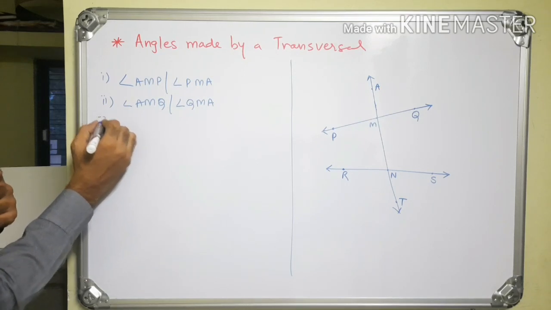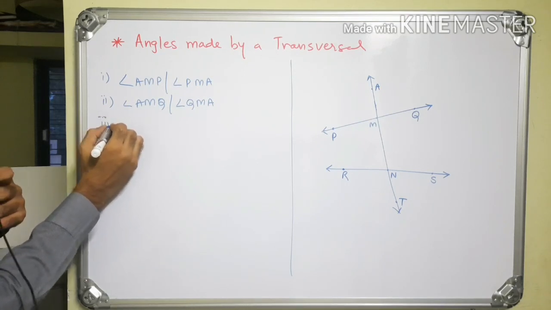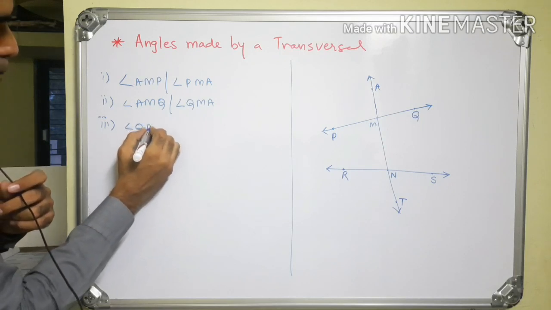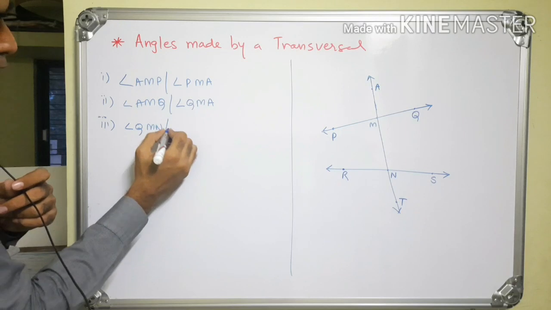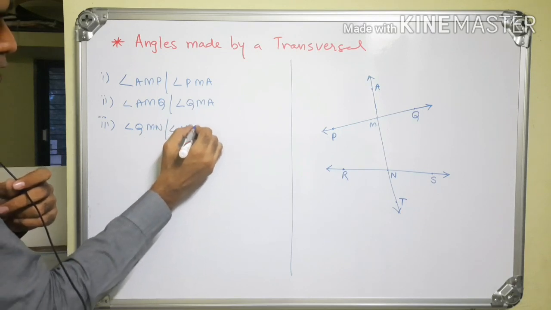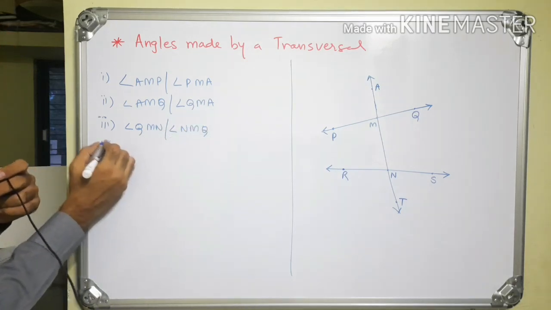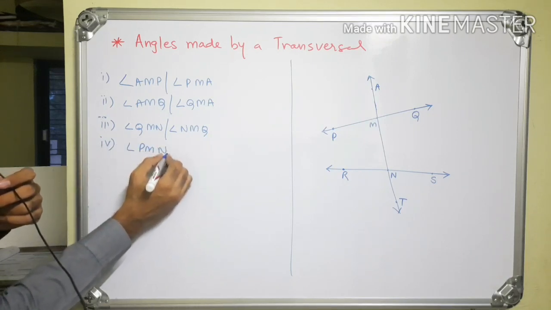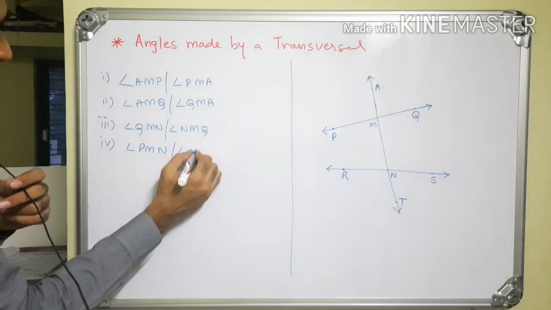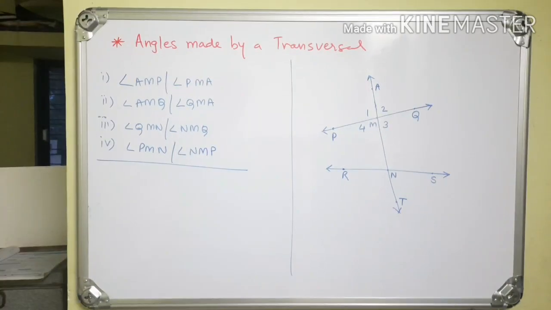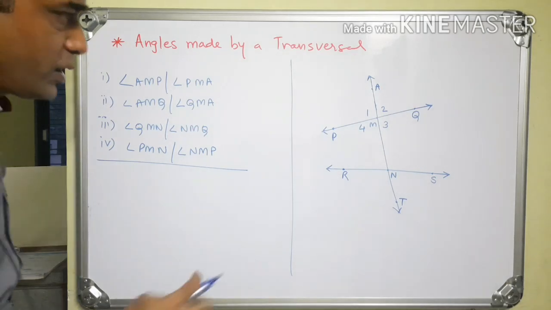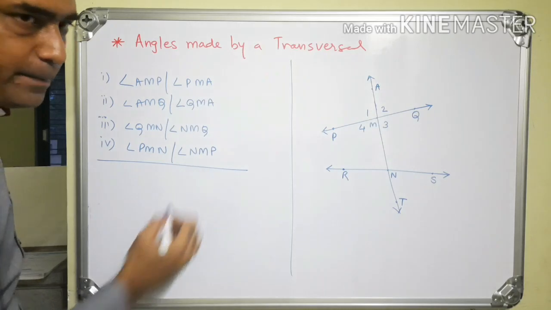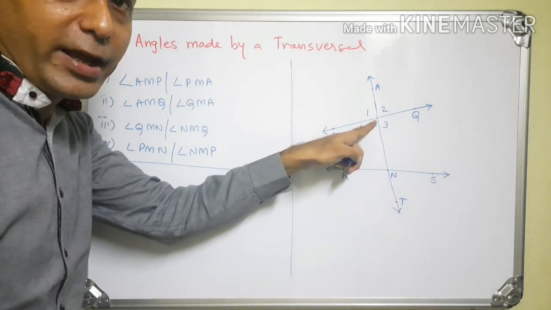Third angle is angle QMN or angle NMQ. Fourth angle is angle PMN or NMP. Now these are the 4 angles at point M.